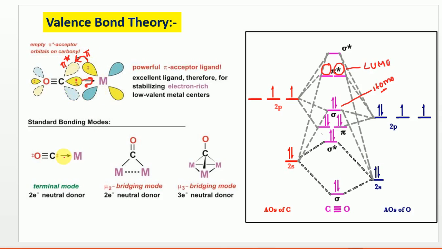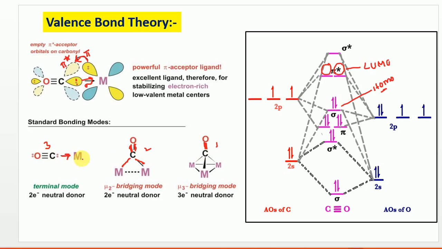And this CO ligand has the capability to combine with metal in various modes. It can combine in a terminal fashion, where it just donates to a single metal, or it can combine through a doubly bridged, mu2 bridged mode, where the carbonyl has only a double bond rather than a triple bond. Here you notice, as the number of bonds increases, the bond order reduces. Whenever it combines with 3 metals, that is triply bridged, automatically the CO bond strength is going to reduce, and it becomes a single bond. This is a double bond, this is a triple bond.